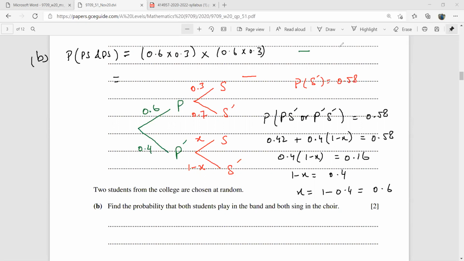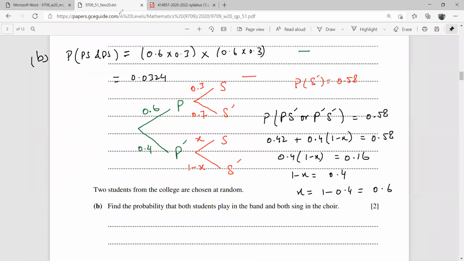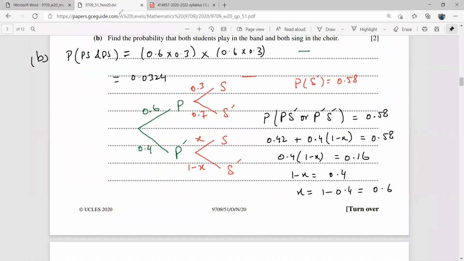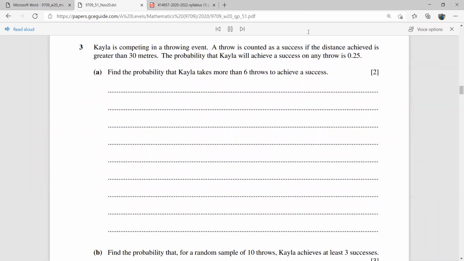So what is this answer? 0.18 squared, that is 0.0324. Let's check the answer. Yes, this is 0.0324. So this was your second question. So we are on to the third question.